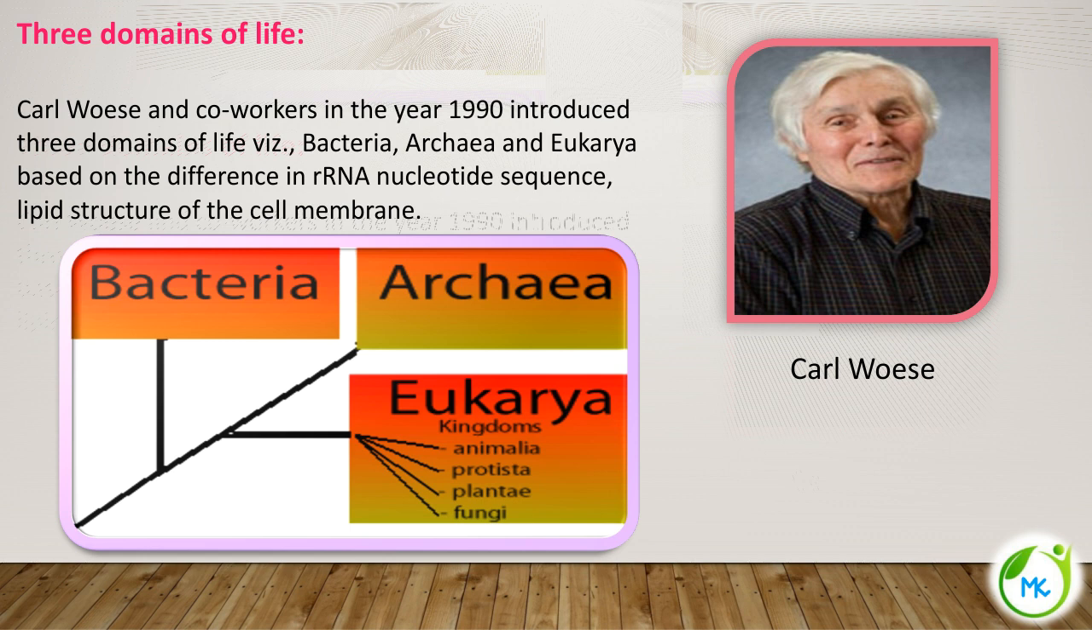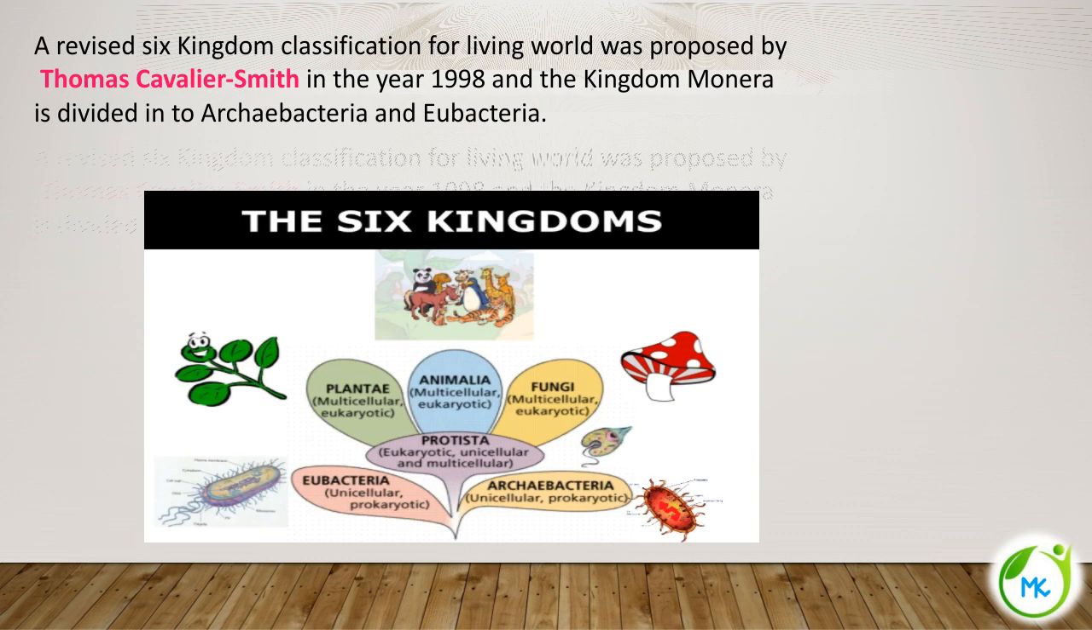So this system is based upon molecular biology, that is, the rRNA nucleotide sequence and also the lipid structure of the cell membrane. So based on these two only, the 3 domains of life classification was proposed. The next classification is the 6 kingdom classification. Already we have seen the 5 kingdom classification, which was proposed by R.H. Whittaker in 1969. Okay, so the 6 kingdom classification was a revised classification system.